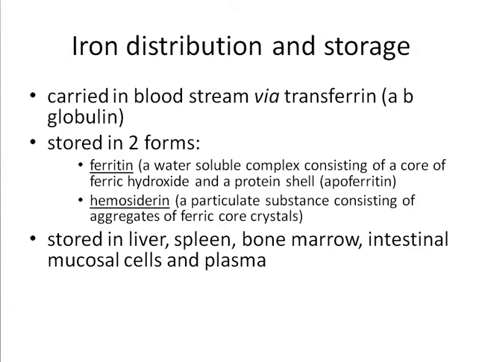Iron distribution and storage: iron is carried in the bloodstream via transferrin, a beta globulin. It is stored in two forms: ferritin and hemosiderin. Ferritin is a water-soluble complex consisting of a core of ferric hydroxide and a protein shell, apoferritin. Hemosiderin is a particulate substance consisting of aggregates of ferric core crystals. Iron is stored in the liver, spleen, bone marrow, intestinal mucosa, and plasma.